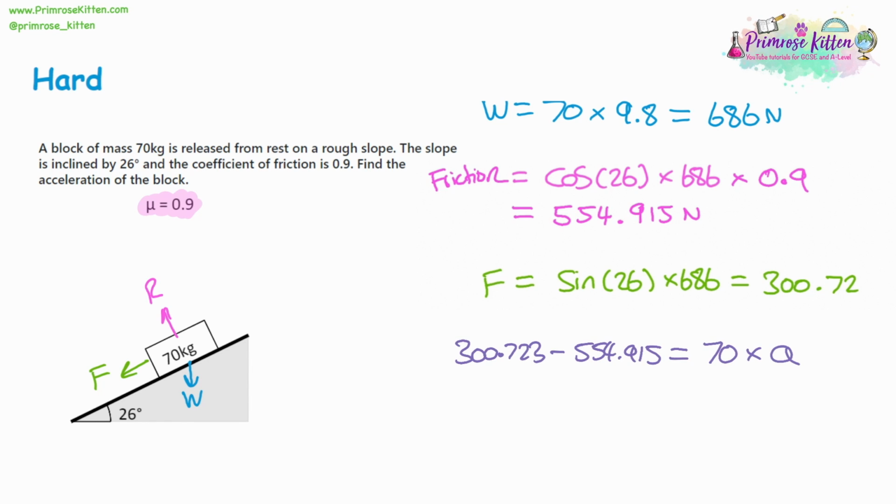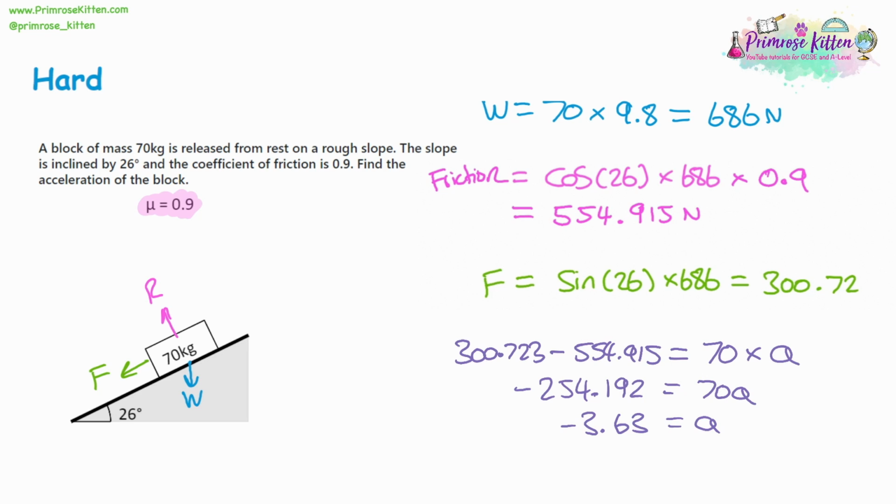Now, this is going to be quite interesting because when we take away the number of newtons of the friction, we're actually going to get a negative number. We get negative 254.192, which equals 70 lots of the acceleration. So we divide that by 70 to get the acceleration. We're actually getting negative 3.63 to 2 decimal places. So how can we have a negative acceleration?